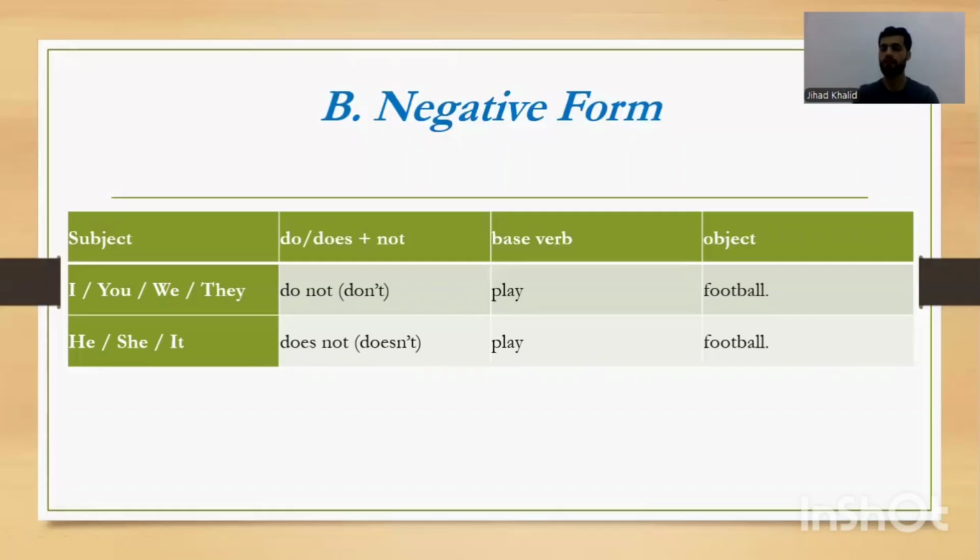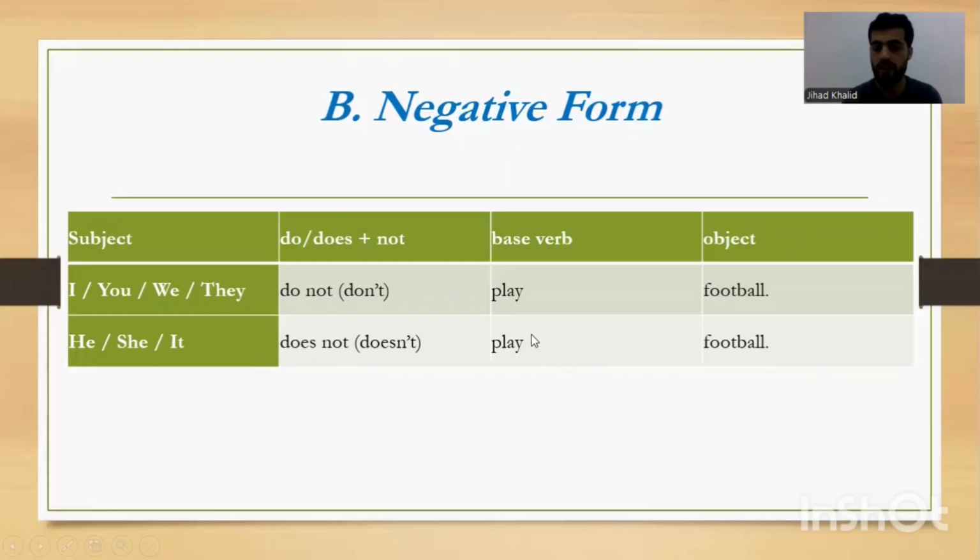We said whenever we have she, he, it, our subject is singular, we should add S or ES to the verb. But here we don't have S or ES. Why? Amazing. Because, teacher, we have doesn't or does. Here we have ES. We cannot have two ES in a sentence.